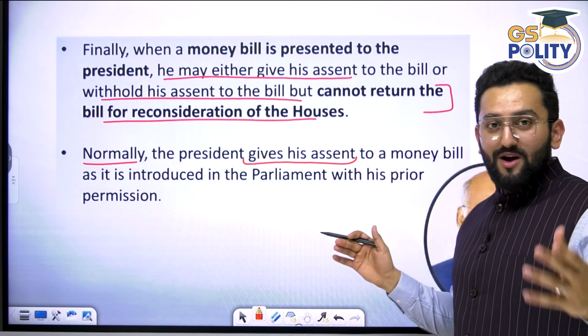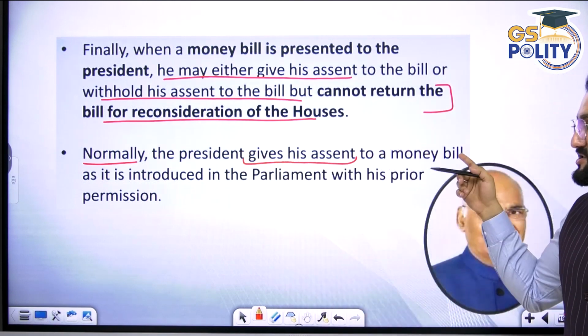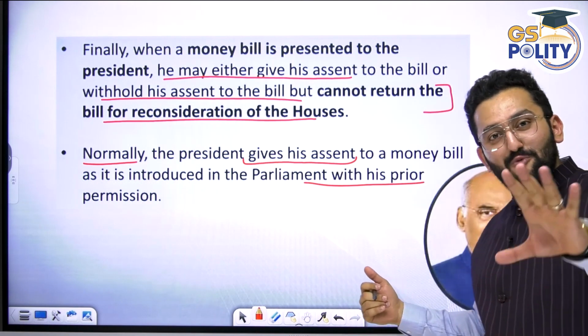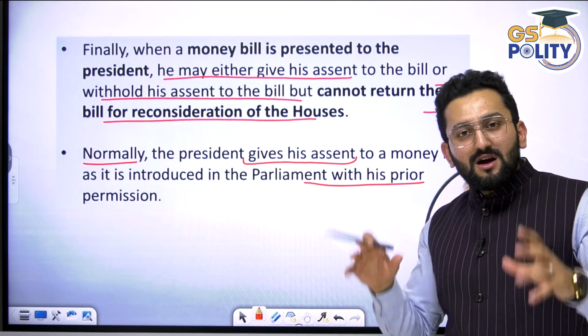So this is how things work here. Normally the President gives his assent to the money bill as it is introduced in Parliament with his prior permission. I hope now it is clear. It should be ultra clear.